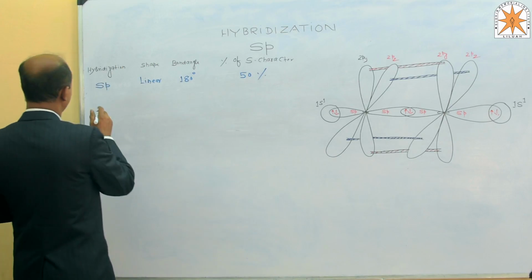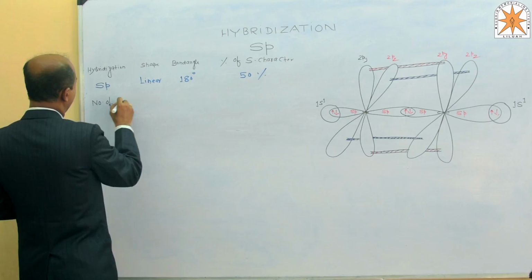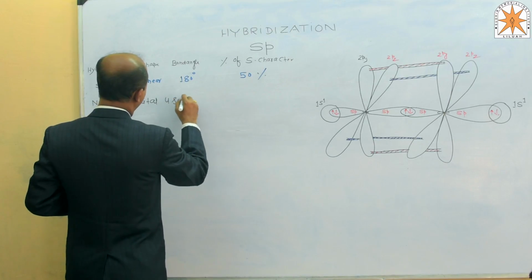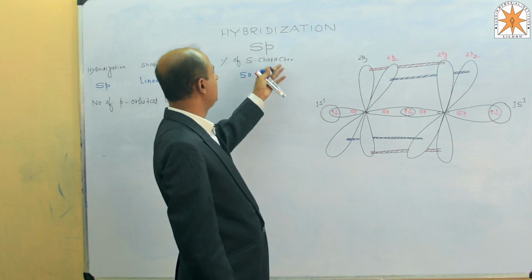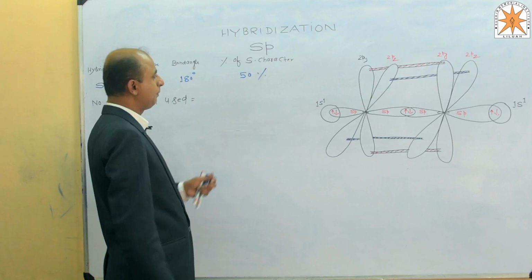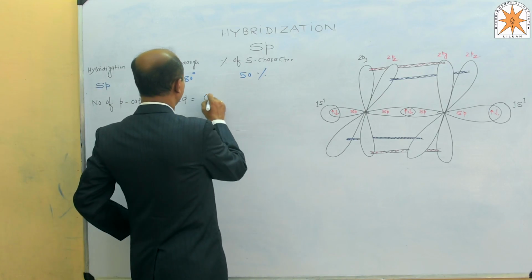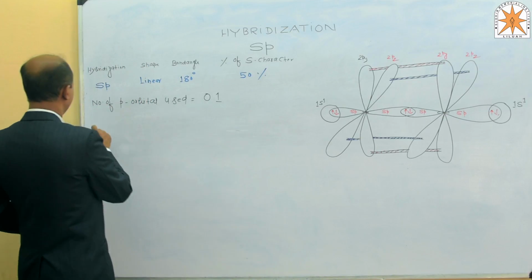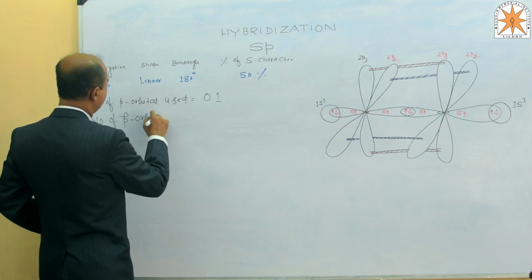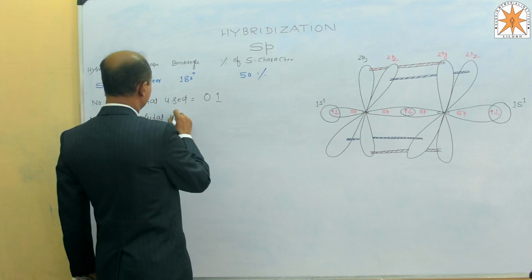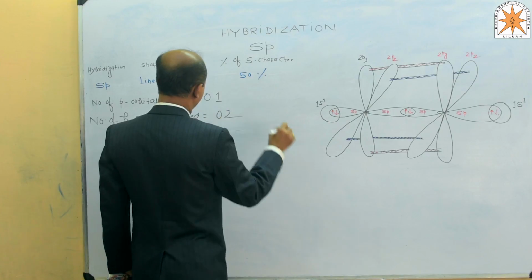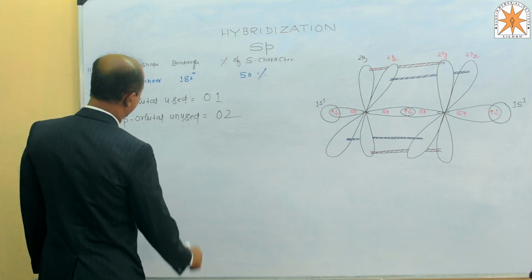The number of p orbitals used, out of px, py and pz, only px gets utilized over here, which means px takes part in hybridization, so the number of p orbitals utilized is 1, and the number of p orbitals unused will be 2. Percentage S character is 50%, and